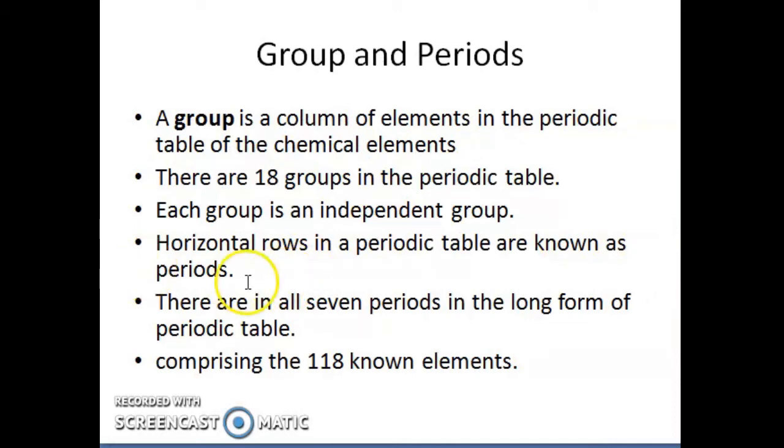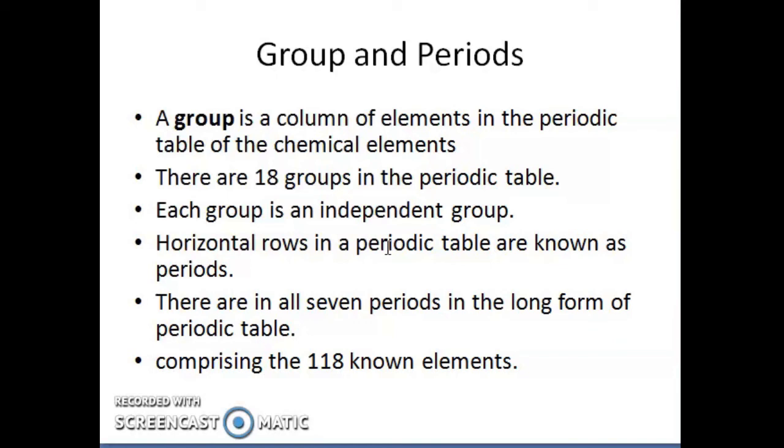And the elements in the periodic table are arranged in two different formats, that is groups and periods. A group is the column of elements in the periodic table, and in total there are 18 groups in the periodic table, each being an independent group.